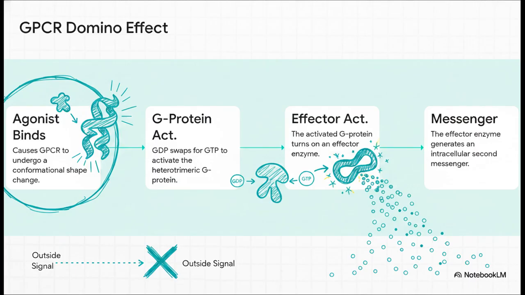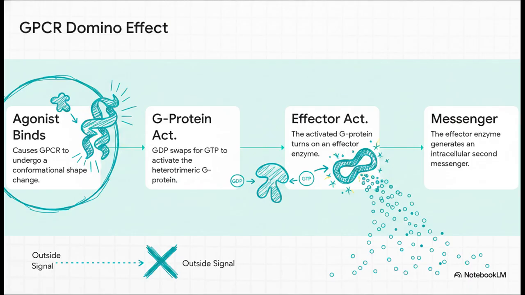There are remarkably 865 different types of these complex routers in the human body, and they operate in this really rhythmic 4-step sequence. Step 1, an agonist binds to the GPCR on the outside of the cell, causing it to physically change shape. That's a conformational change. Step 2, this shapeshift activates a heterotrimeric G protein right inside the cell membrane. It acts like a switch by swapping out a molecule called GDP for a highly active one called GTP.